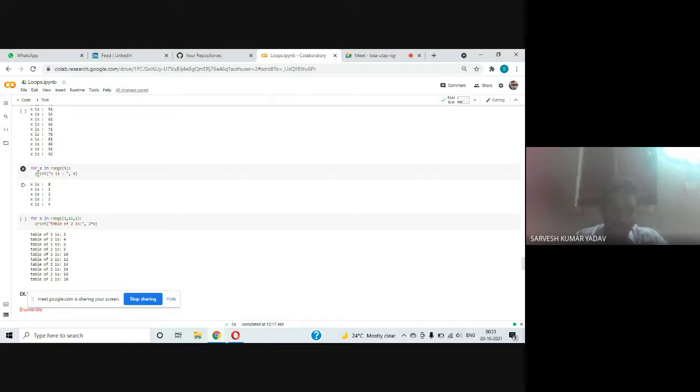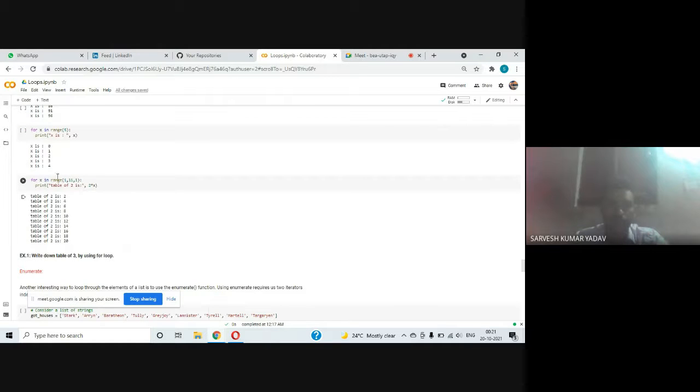For x in range, range is a function. We are just defining the stopping point 5. Then it will start from 0, take a step equal to 1, 0, 1, 2, 3, and will iterate up to n minus 1, 5 minus 1, 4. I hope you got this. Here we are using the starting point, stopping point, and the step.